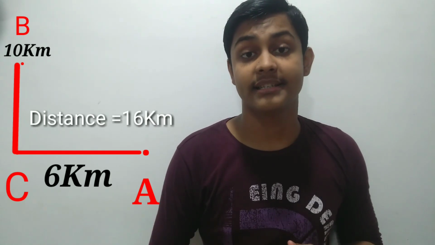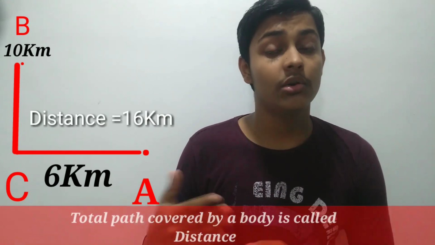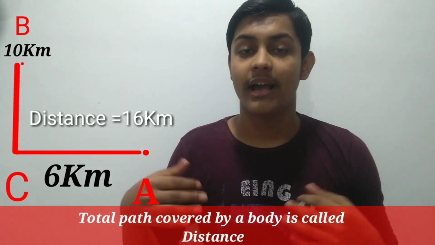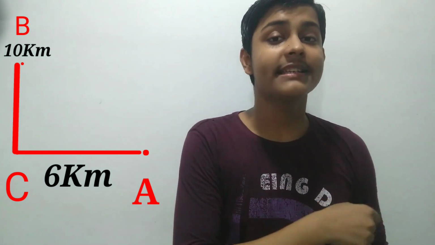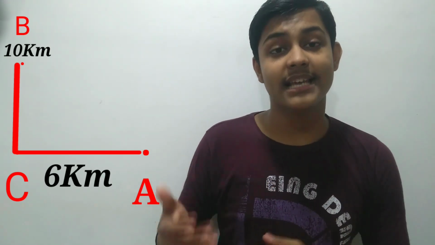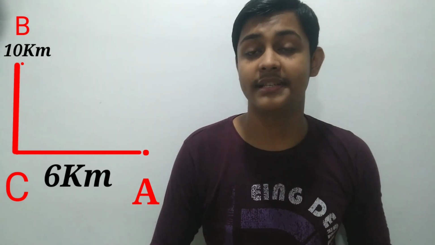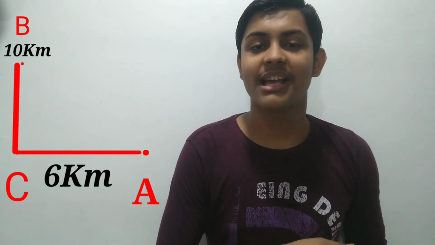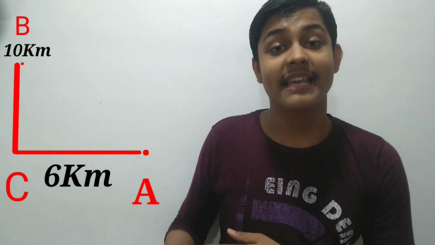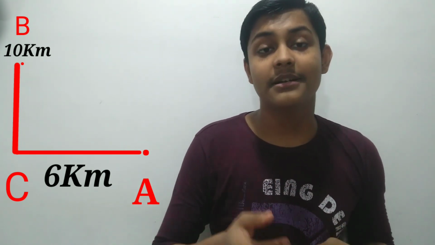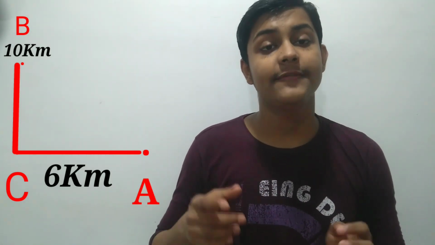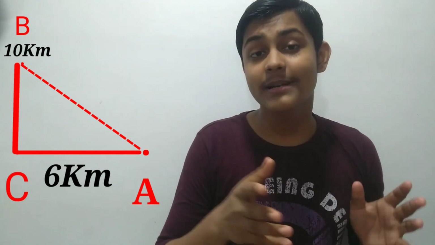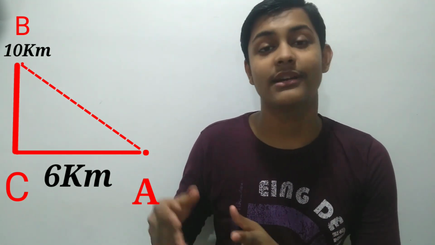So how can you define distance in this sense? Yes, distance is nothing but the total path covered by a body. And what is displacement? It's just the reverse of it. Now let's look at the displacement. If I say that you have covered a distance of 16 kilometers, but I can cover it in a very less interval of time and covering a very less amount of distance. Would you agree? Yes, I am talking about displacement. So in this case you have covered a distance of 16 kilometers, but there's a short way for moving from point A to point B. That is, if you move directly from point A to point B, you will take the shortest path. So this shortest path will be called the displacement.